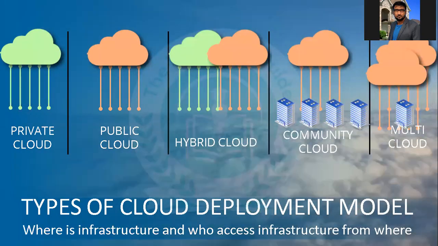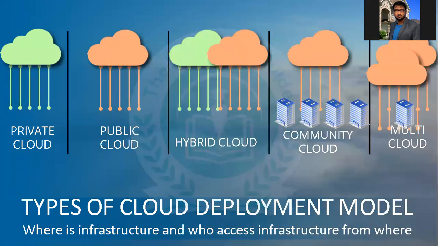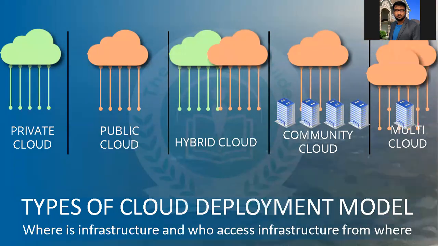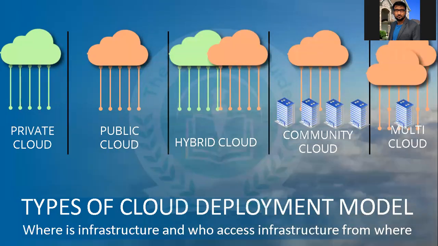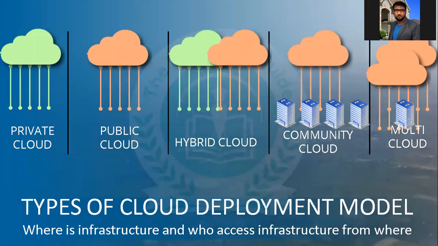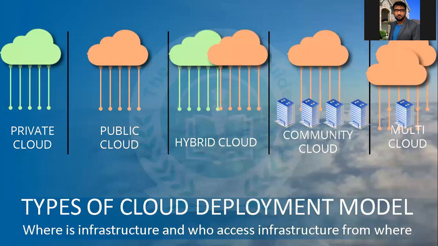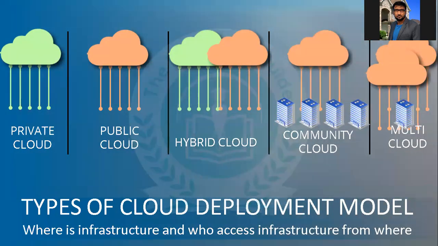Community cloud is one cloud but different companies. Multi-cloud is multiple public clouds, one single organization. Okay. Now, where is the infrastructure and who accesses the infrastructure from where? This is what the deployment model talks about. Now let's go a little bit deeper and see each individual cloud, what is the benefit, what exactly it is, and all those things.